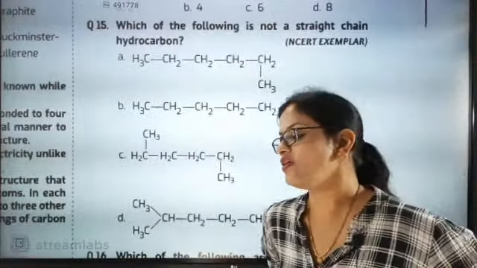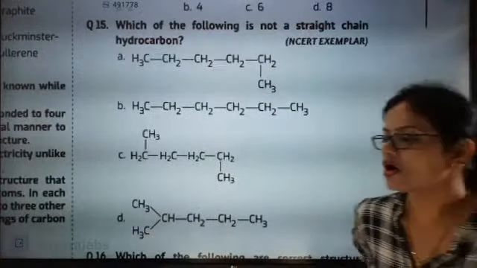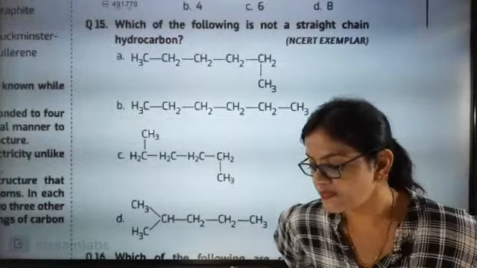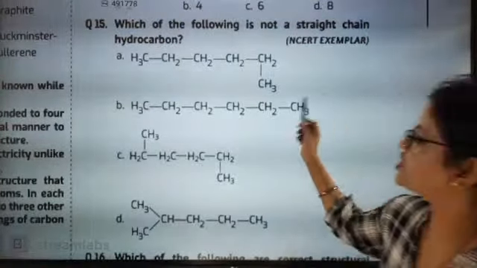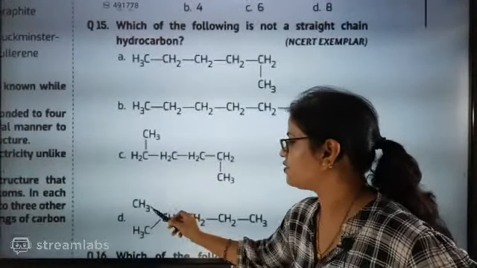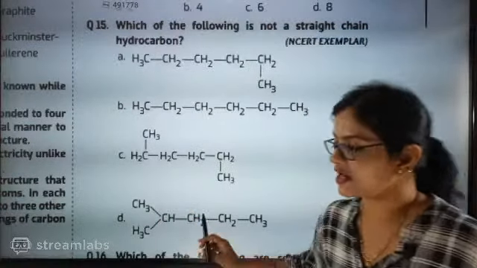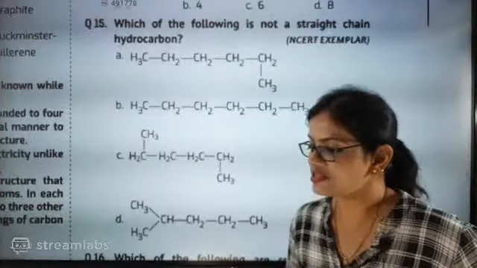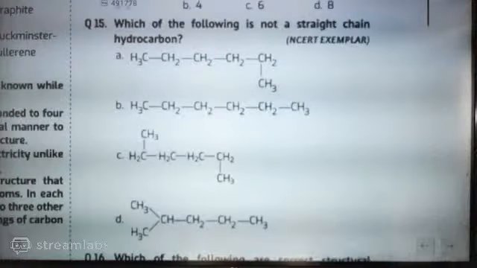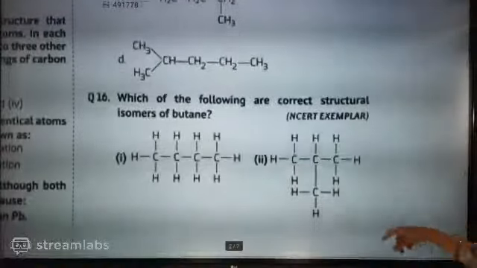Absolutely, Kamya, that was a very quick answer, beta. So the answer is D. Exactly, D is not a straight chain because look here, exactly one substituent is there, and that is a methyl. So D is the correct answer. Watson, absolutely correct, beta. Shall we go for the next question?